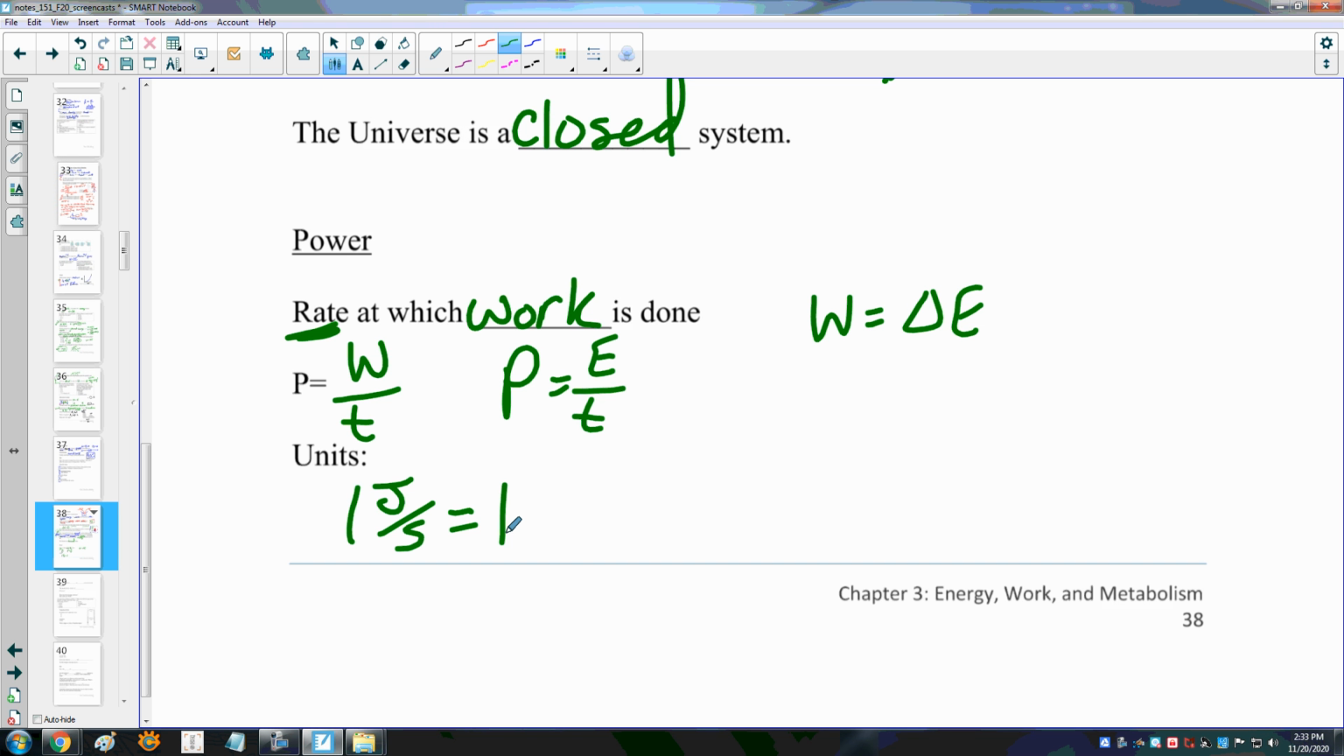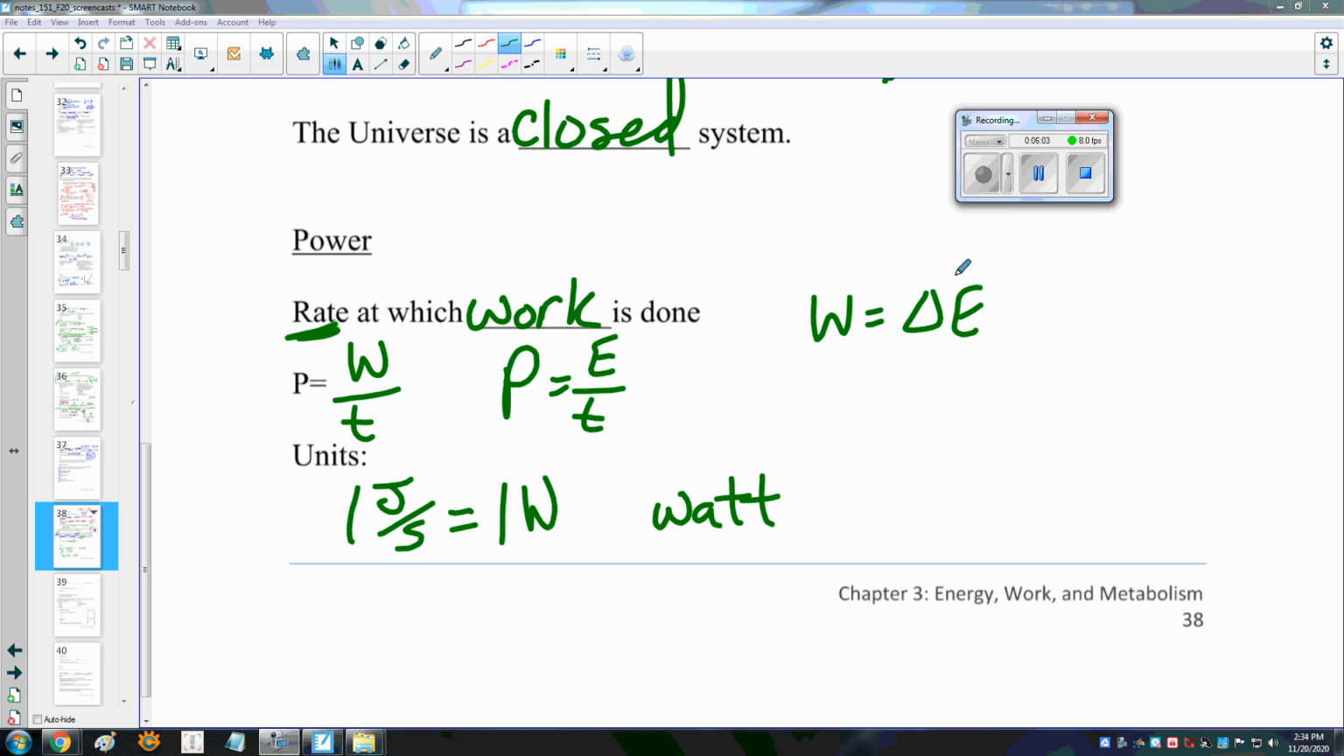Right. The unit for power is the watt. Now, Watt is the name of a person, W-A-T-T. And so when we abbreviate it, we capitalize that. Okay, let's pause there and then we'll come back with efficiency.